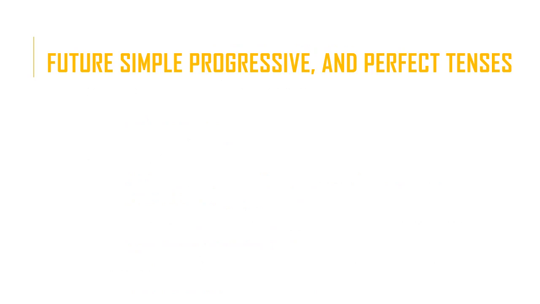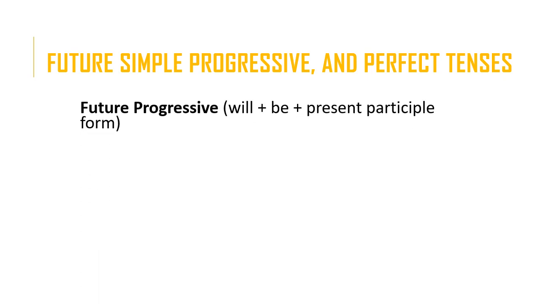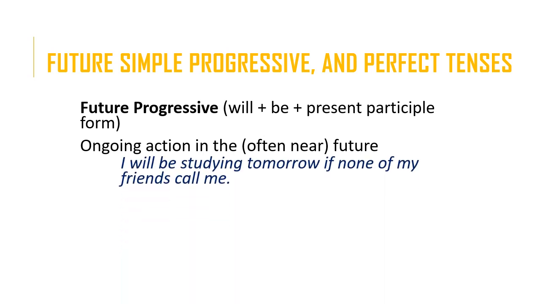All right, now let's look at the future simple, progressive, and perfect tenses. The future progressive is formed by adding the auxiliary verb will plus be plus the present participle form. And it refers to an ongoing action in the often near future. I will be studying tomorrow if none of my friends call me.